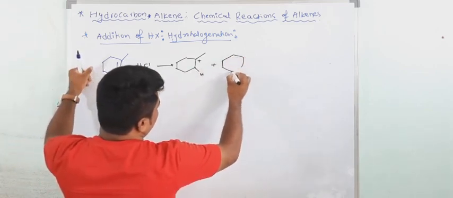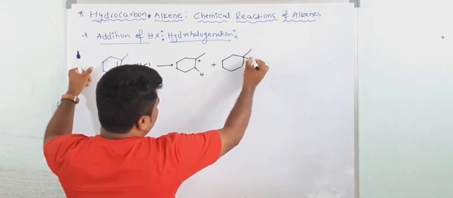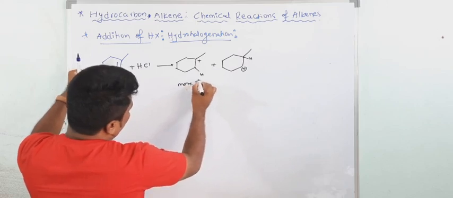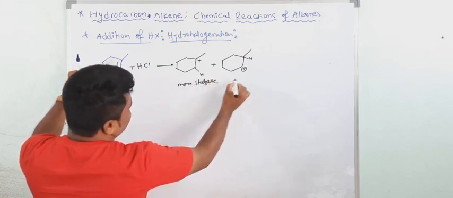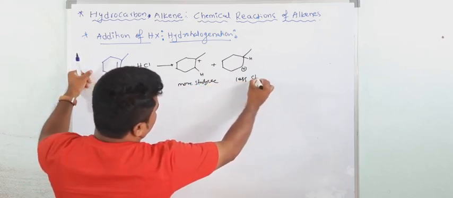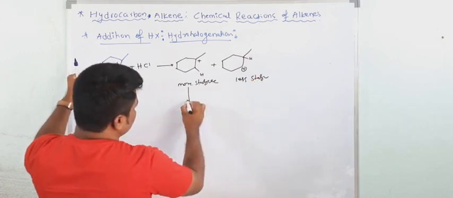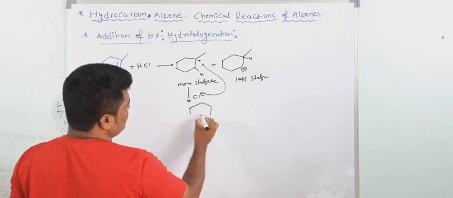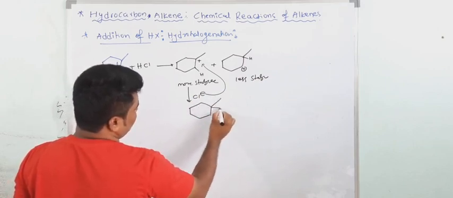Now here, protonation and here carbocation. So which one is more stable? This is more stable. This is less stable. So what would be the product? The major product is where Cl is attached at this point. This is the major product.